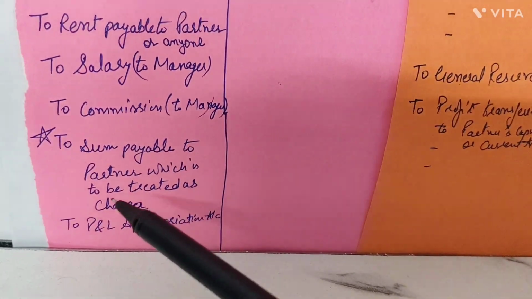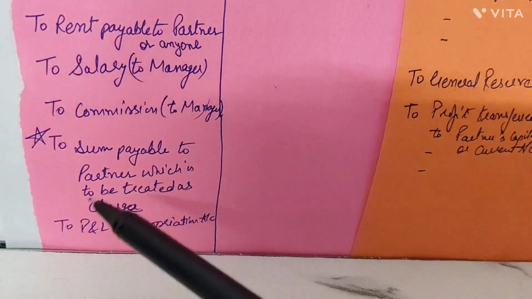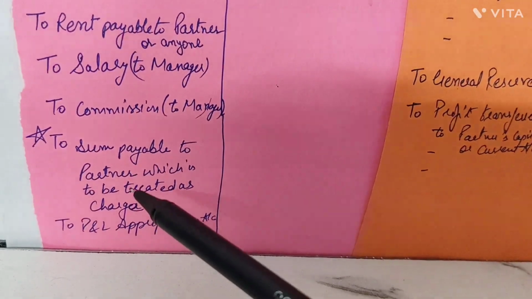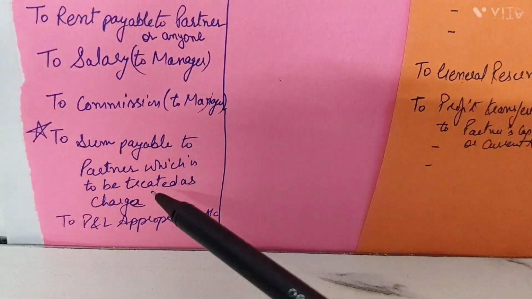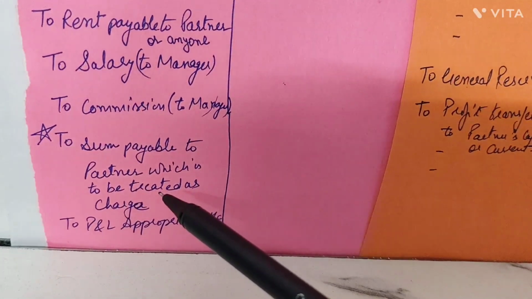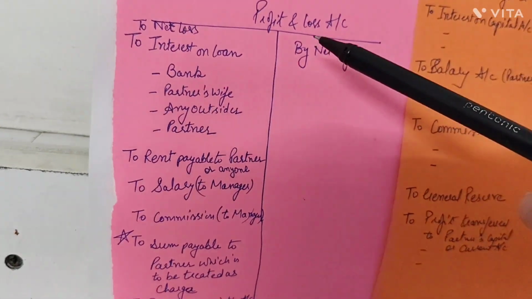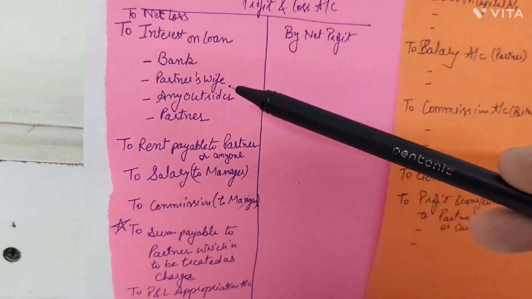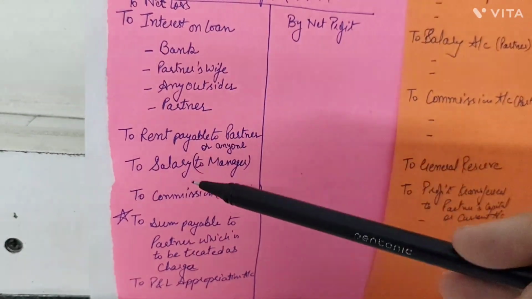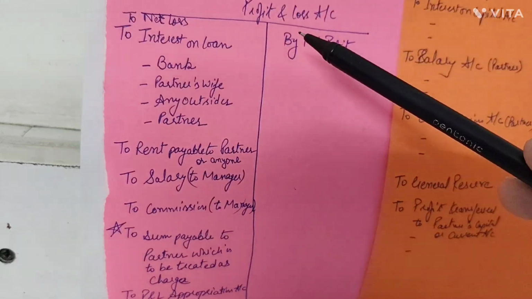If it is written that the following thing payable to a partner is to be treated as a charge, it will be shown in the P&L account only, not in the appropriation account. So the P&L account is prepared for the compulsory deductions. Whatever compulsory deductions have been named here will be shown under the head P&L account.